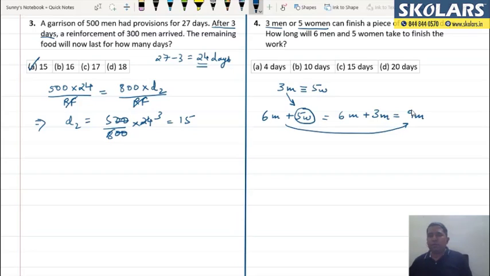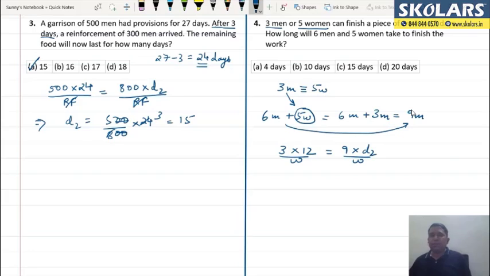And from here I have 3 men working for 12 days. They do a certain amount of work, that is W, and that same work now has to be done by 9 men working for D2 days. So you can see how I applied the chain rule.